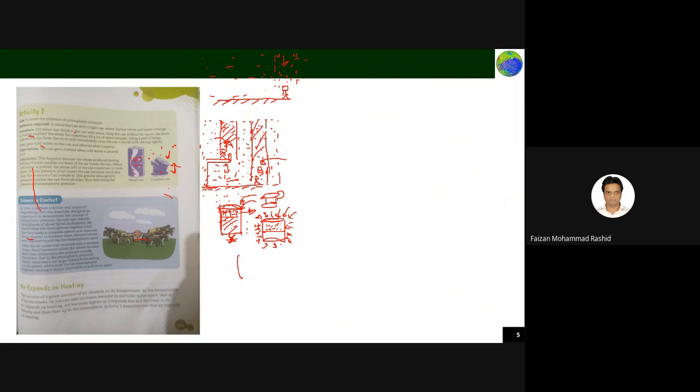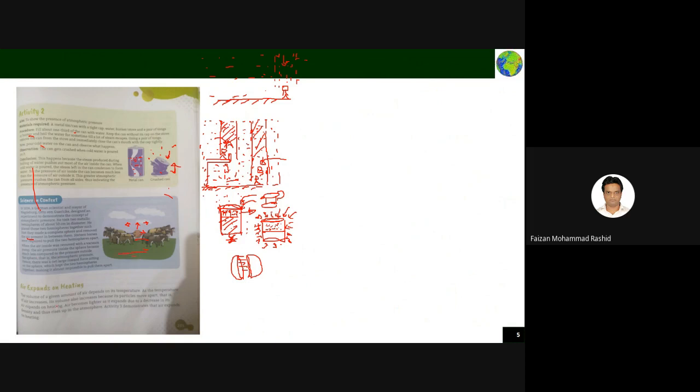if you take two hemispherical plates and join them together like this, and then remove the air from inside and make it a vacuum, then you have to apply a lot of load to separate the two pieces. I don't know what the logic behind it is, but this is what it is telling you.